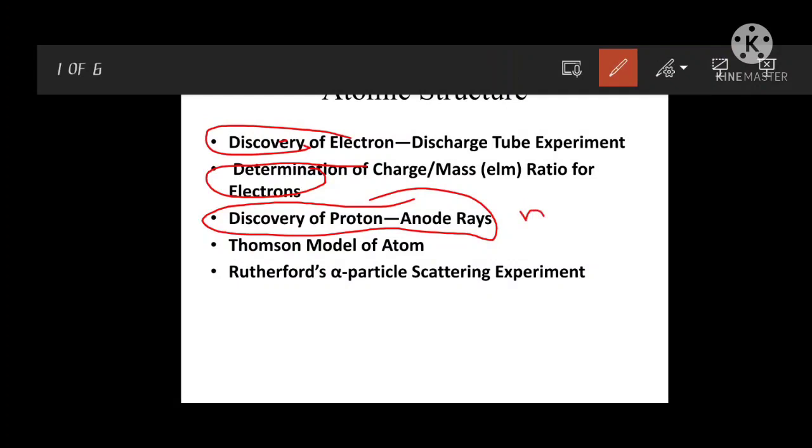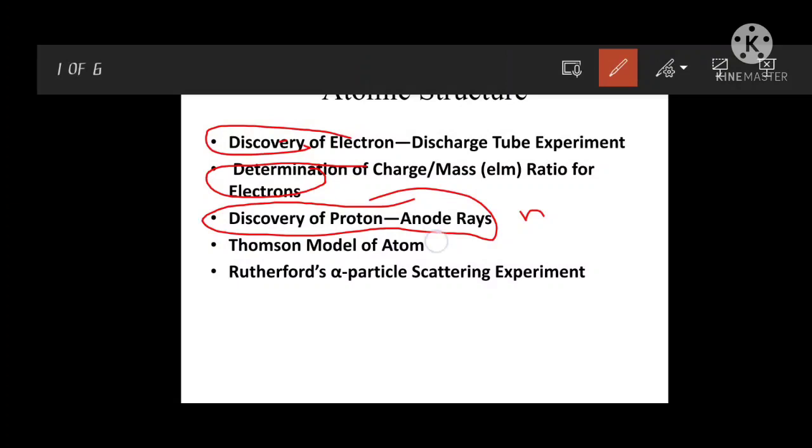And later on, after finding these subatomic particles, the scientists thought about how the atom is stable, because the electron charge is negative, the proton charge is positive, and neutrons are present. Then where is the electron present, where is the proton present, where is the neutron present in the atom? So to find out the atom structure and the atom stability, different models came to explain the atom.